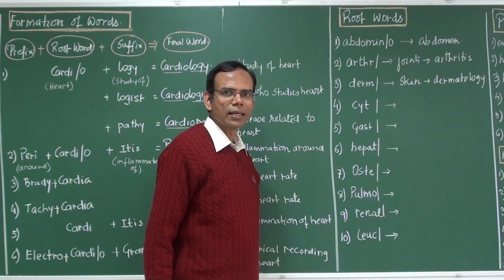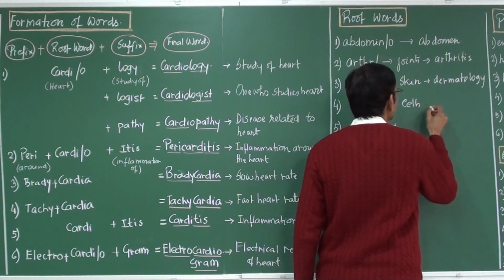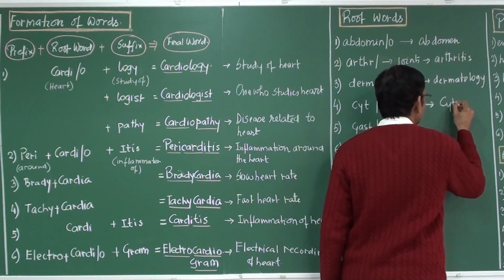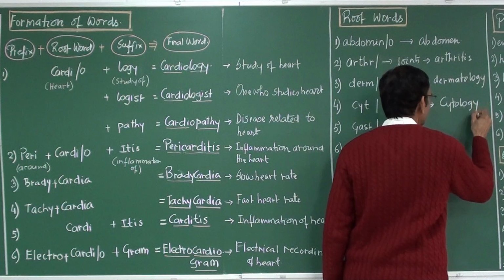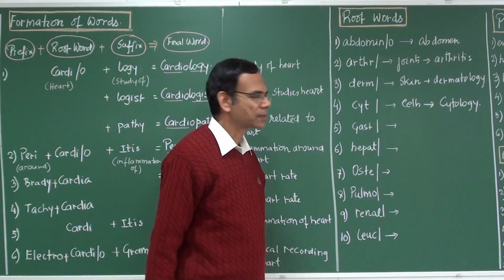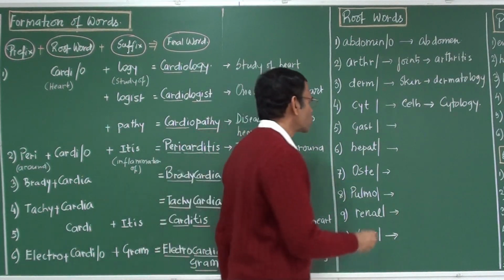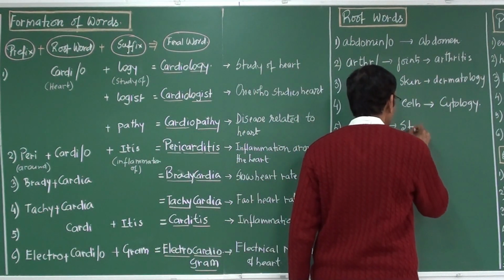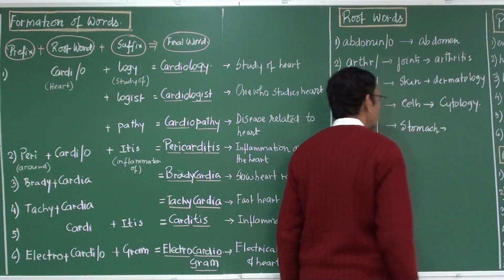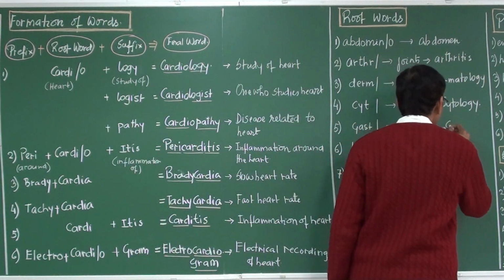Cyst. Cyst means cells. Cytology. Study of the cells. The related word. Gast. Gast means stomach. Related word is gastrology, you can say.